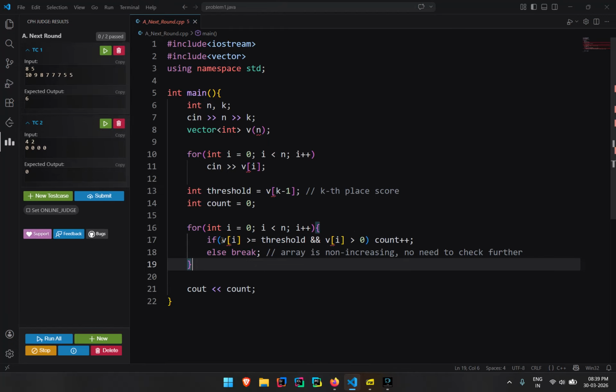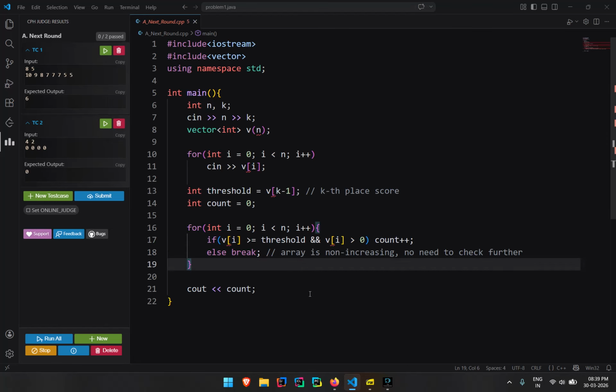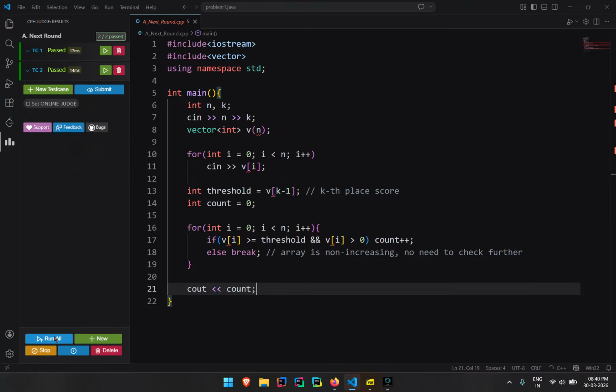Now what I'll do is I'll check whether the value at i is greater than or equal to threshold. If it is greater than or equal to threshold, and greater than or equal to 0, then I'll count it. If not, then I'll break. Simple, because we already know the array is sorted in non-increasing order, so I do not need to go further. I checked value at i against the threshold and against 0, simple as that. Then when I ran the code, it passed. Simple. Then I submitted it.